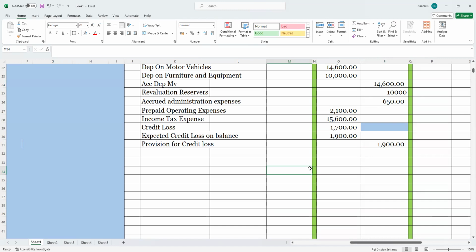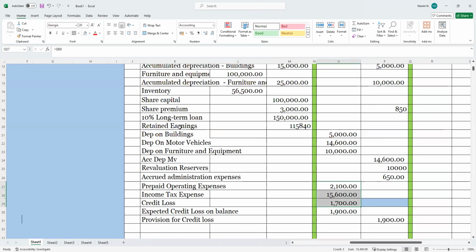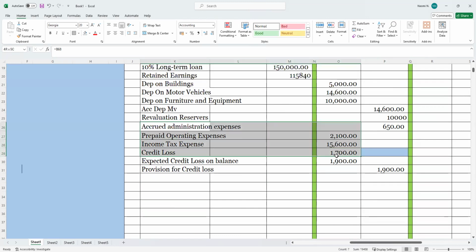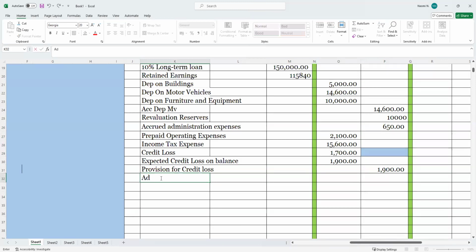We are done with. So what we will do, you see, most of my entries here only had one entry. So I'll come here and say admin expenses.